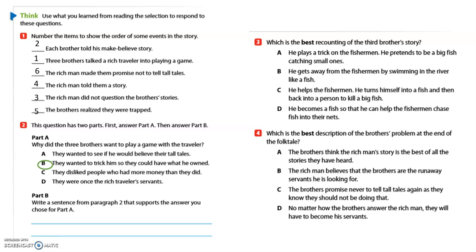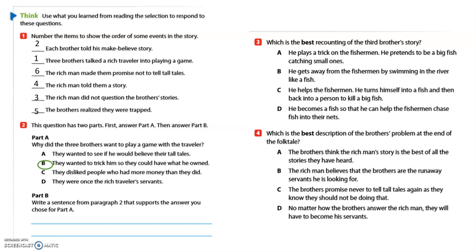Which is the best recounting or retelling of the third brother's story? You may have to look back at the story to see what the third brother talked about. Was it A, he plays a trick on the fisherman. He pretends to be a big fish, catching all the small ones.